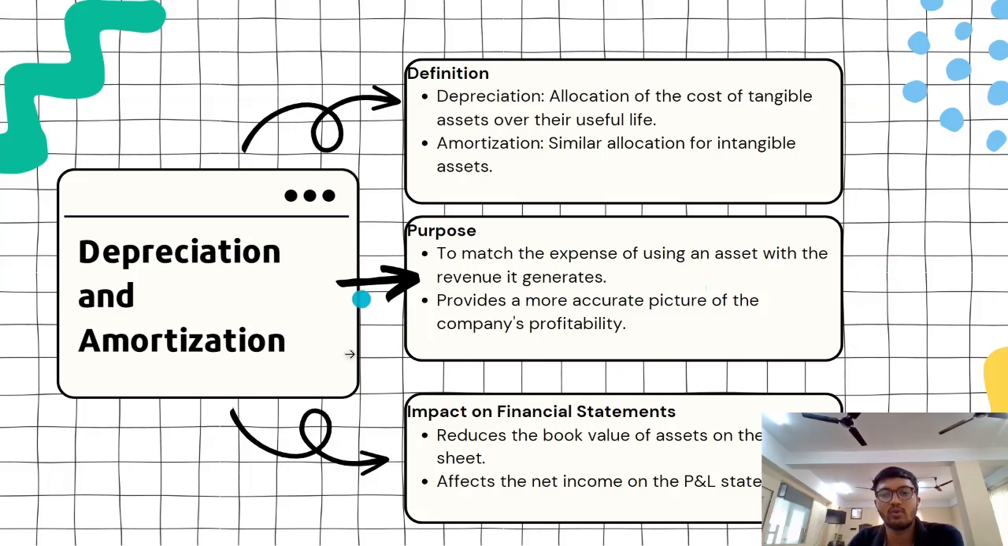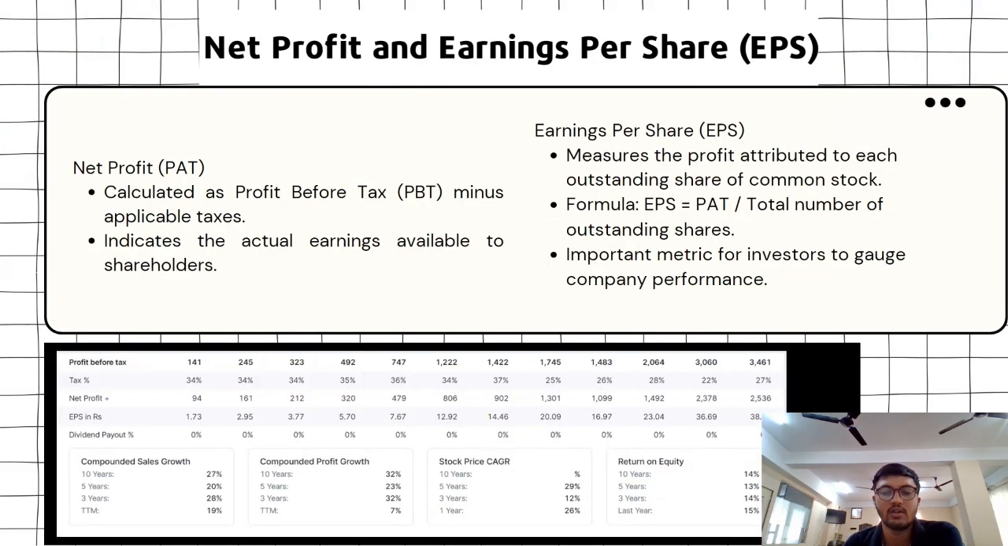It provides a more accurate picture of the company's profitability, and it reduces the book value of assets on the balance sheet. Every year you can lower the value of your plants and machines, and it affects the net income. It decreases your net income, because you're considering it as an expenditure, so at the end of the day you are deducting it from your profits.